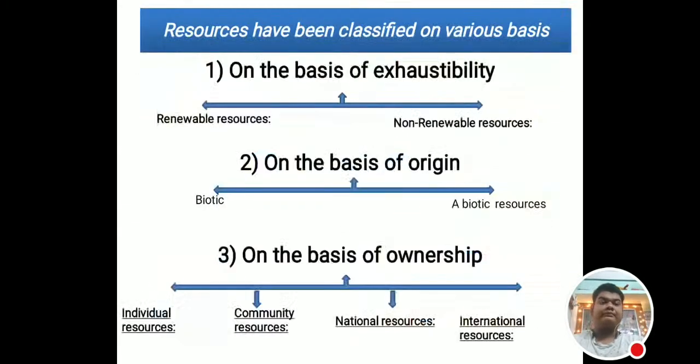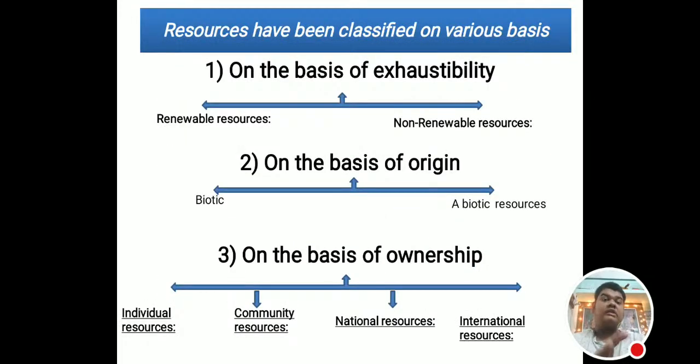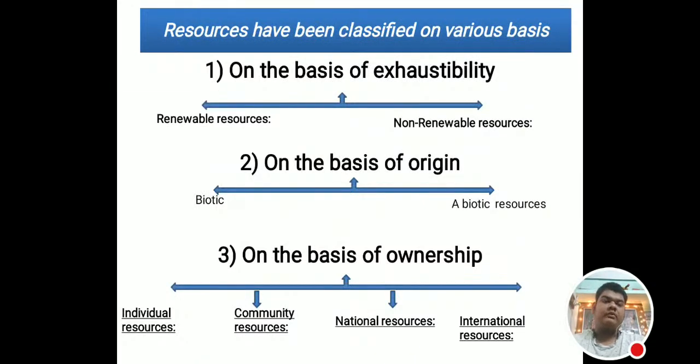Now, resources have been classified on various bases, on the basis of ownership.